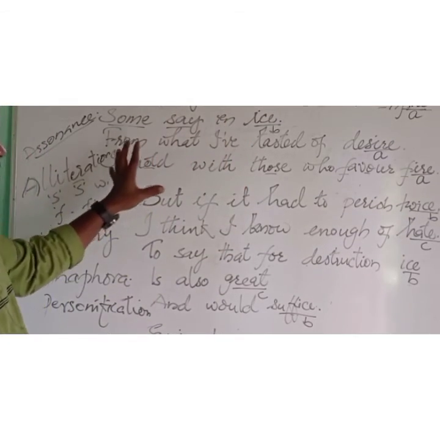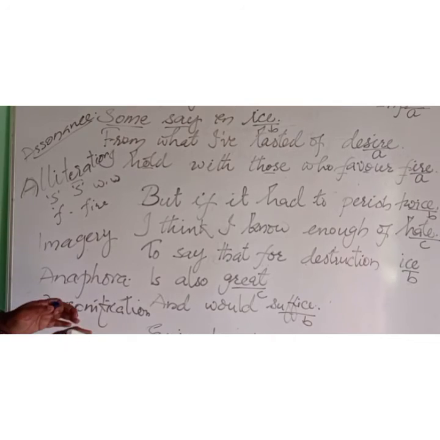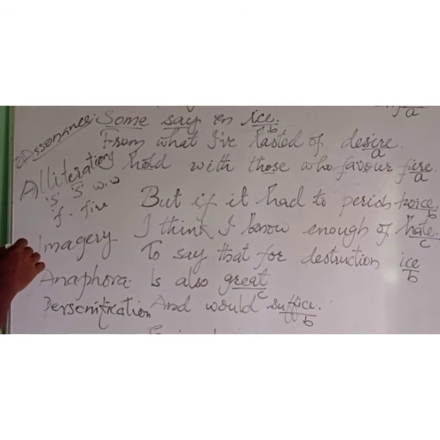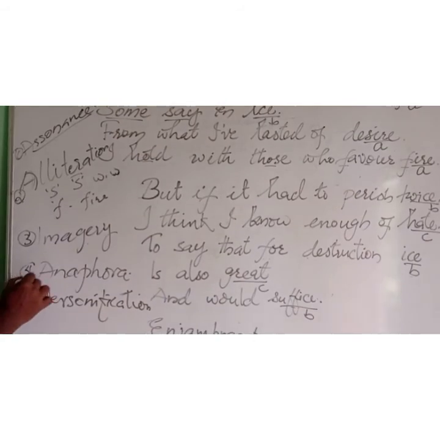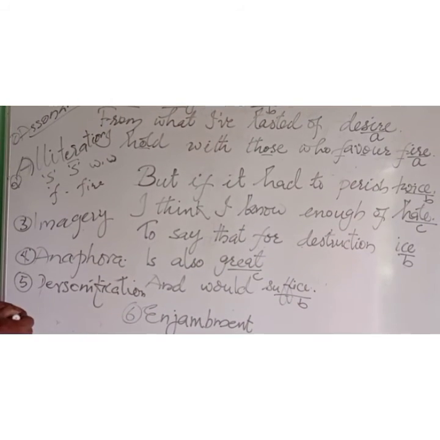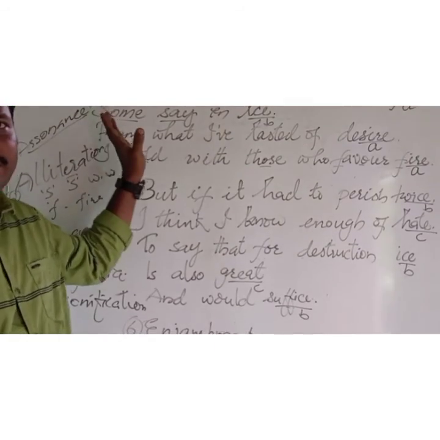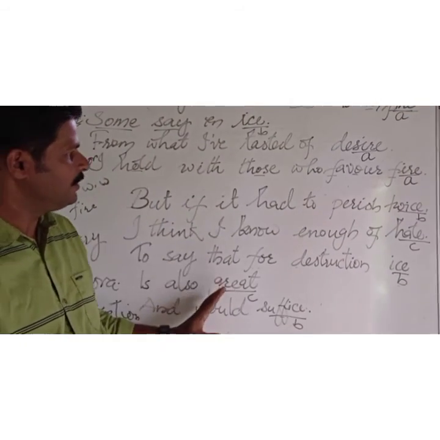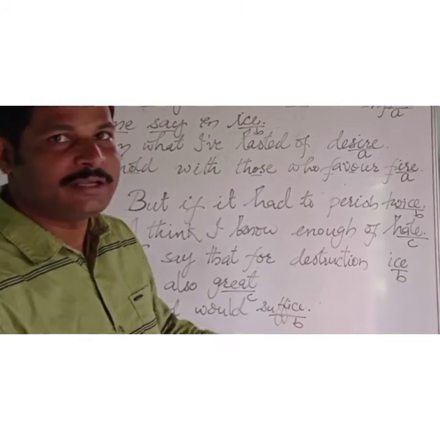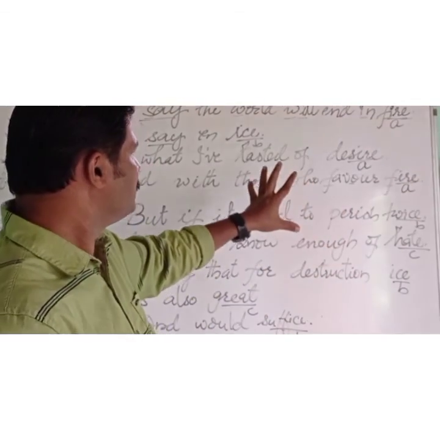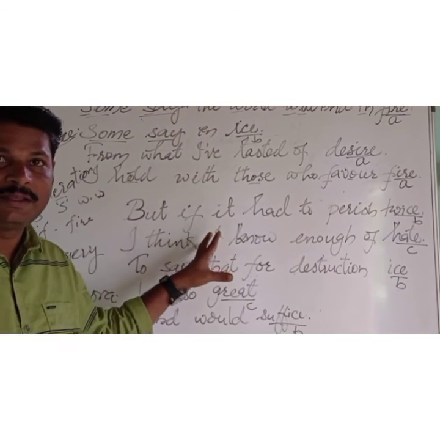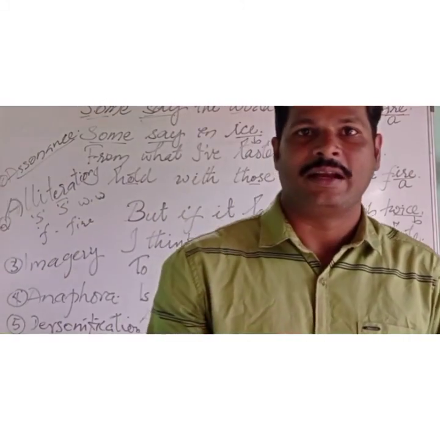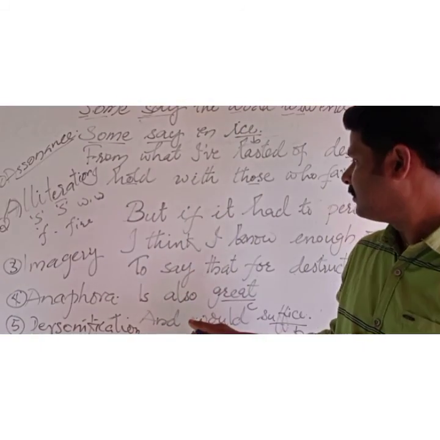So these are the major poetic devices we come across in this poem. First one is assonance. We know what assonance is, and alliteration we found, and imagery we have, anaphora, personification, and enjambment. These are the six major poetic devices we find in this poem. I hope it is clear. We also found the rhyme scheme here, and I hope I have explained this poem in its detail and in its depth so that you can understand it in all its importance.